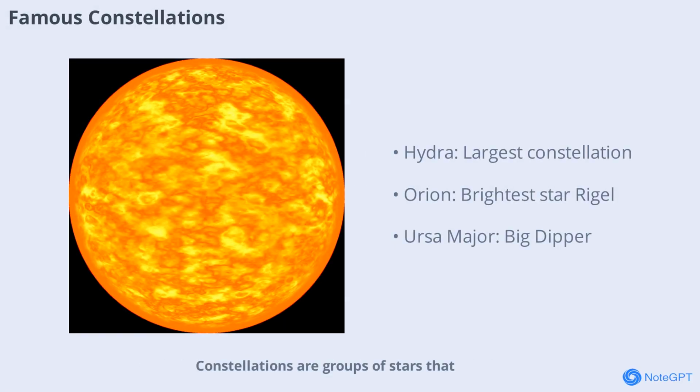Constellations are groups of stars that form recognizable patterns in the night sky. Some of the most famous include Hydra, the largest constellation, Orion, known for its hourglass shape and the bright star Rigel, and Ursa Major, also called the Great Bear or Big Dipper. These constellations have guided explorers and inspired stories for centuries, helping us navigate and understand the cosmos.